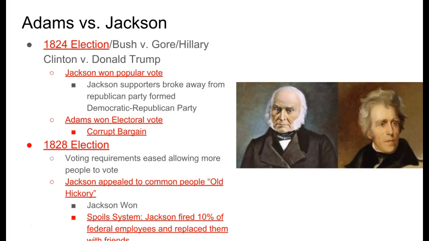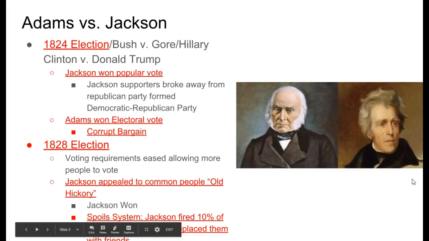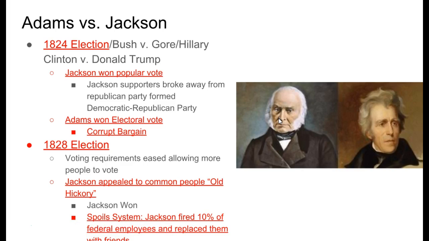In 1824, there was the election of Adams versus Jackson. We've seen an election similar to this with Bush versus Gore and Hillary Clinton versus Donald Trump. Essentially what happened was Andrew Jackson, over here to the right-hand side, won the popular vote. However, Adams won the electoral vote. When this happened, people believed it was a corrupt bargain. They believed that Adams had struck a corrupt bargain and therefore won the presidency.